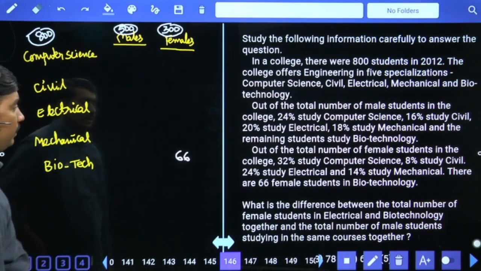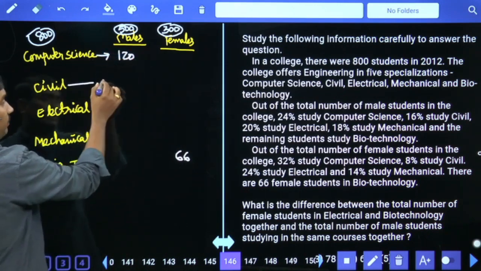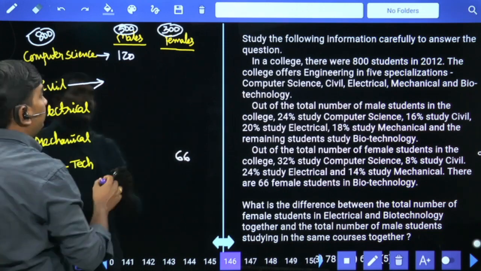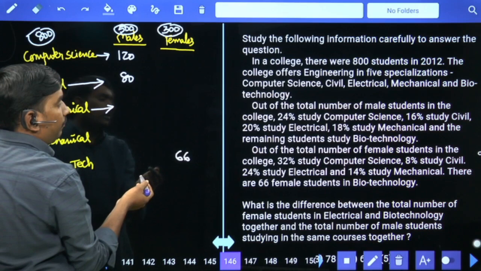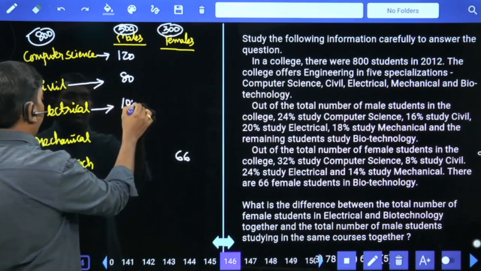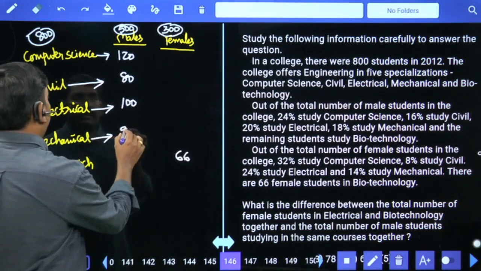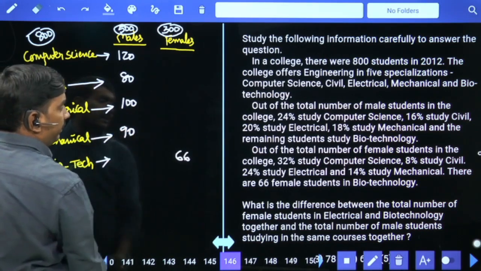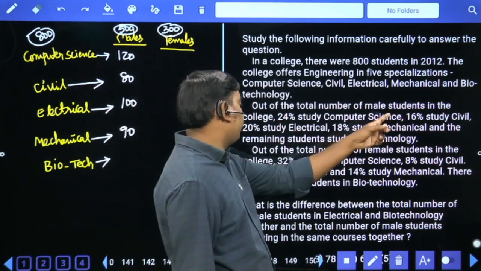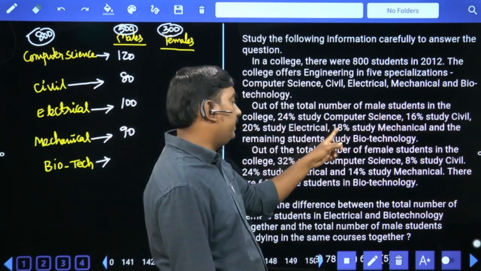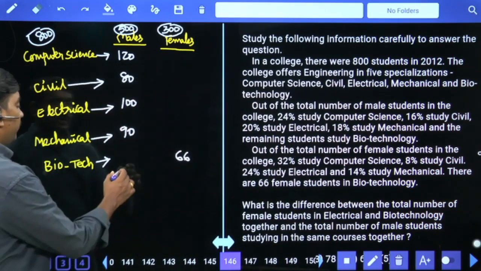Out of the male students, 24% computer science, 120. 16% civil, 80. 20% electrical, 100. 18% mechanical, 90, and the remaining students biotechnology. 24 plus 16, 40, plus 20, 60, plus 18, 78, remaining 22% means 110.